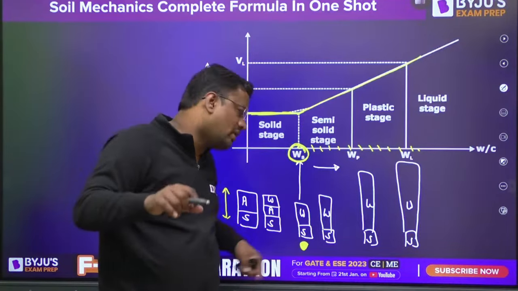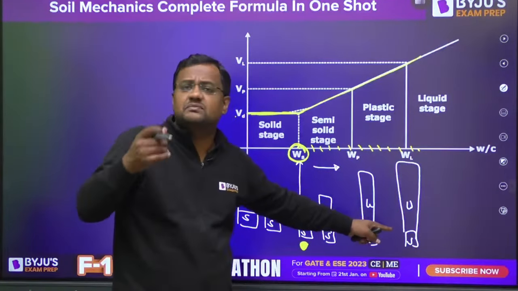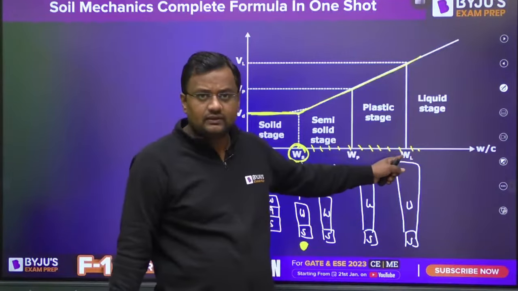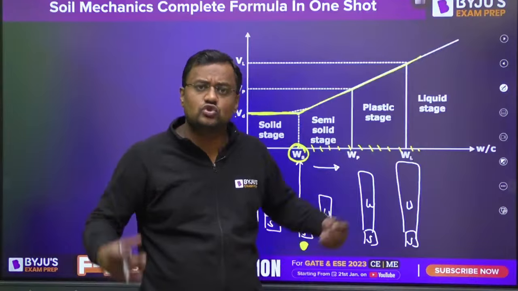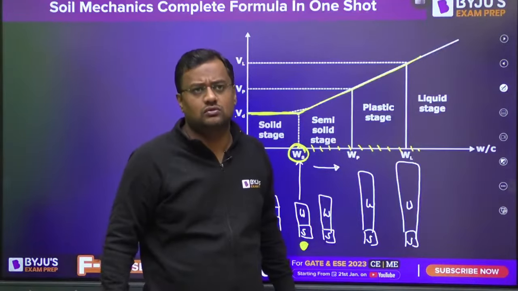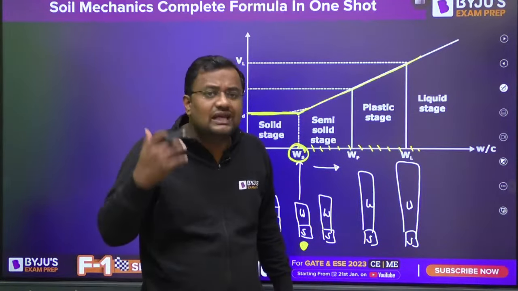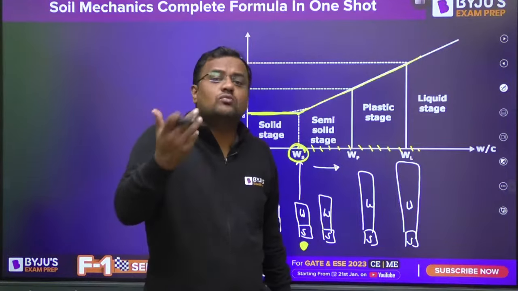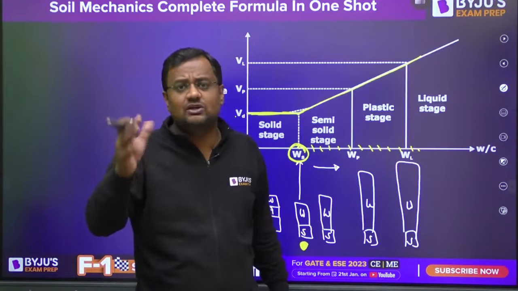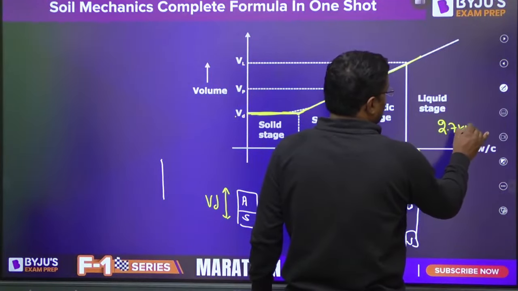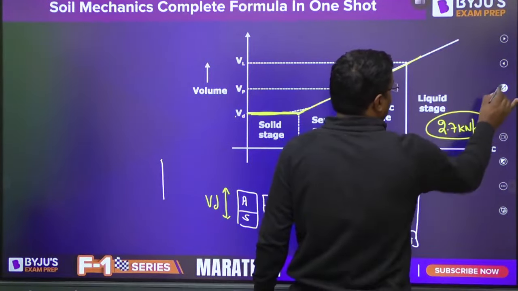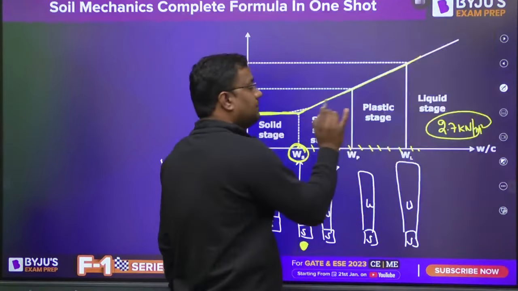And when you are putting more water, it becomes slurry, it becomes mud. So that is the liquid limit. At the liquid limit, you have put so much water content that the soil becomes liquid, almost liquid. The shear strength is negligible, 2.7 kilonewton per meter square. Shear strength becomes negligible here. Okay, 2.7 kilonewton per meter square.